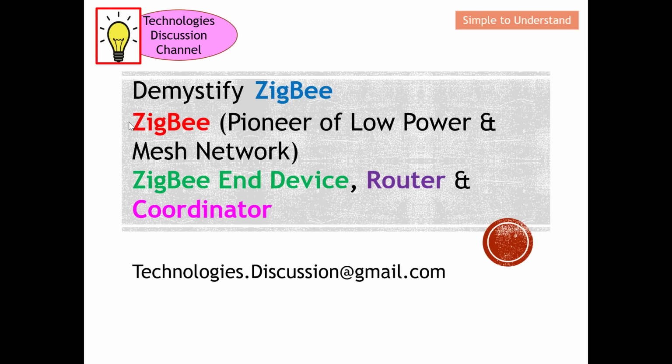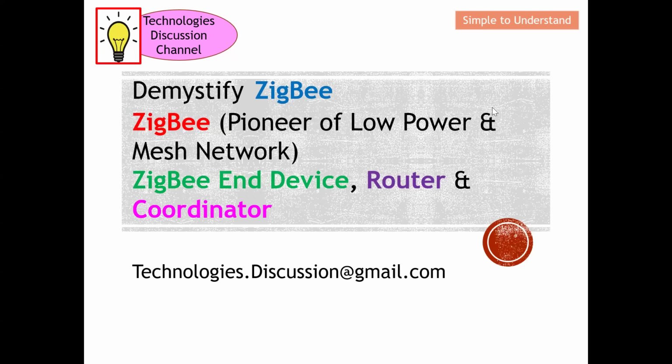In fact, ZigBee is the pioneer of low power. Low power means that the transmission power must be less than 25 milliwatt, which is around 14 dBm. Low power also means that the device must be powered by battery and the battery is expected to last for at least 2 years.